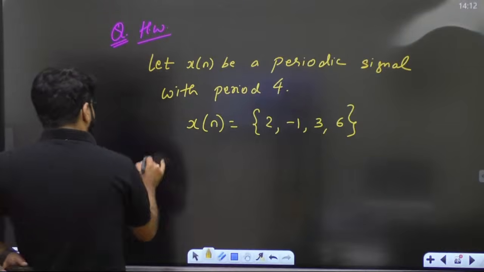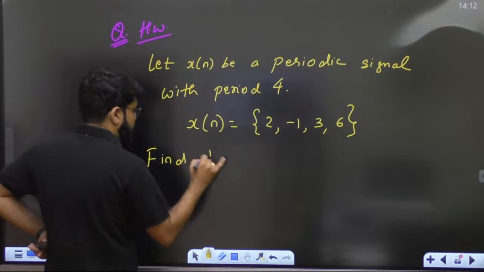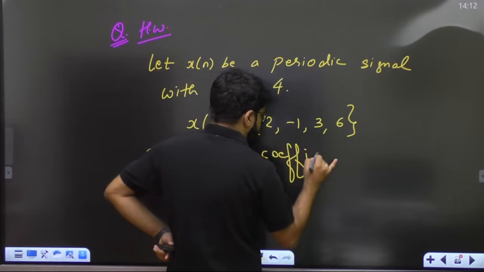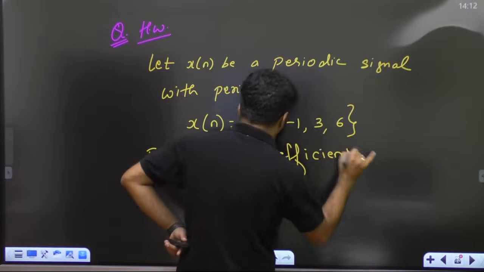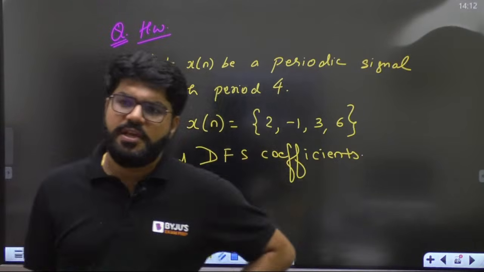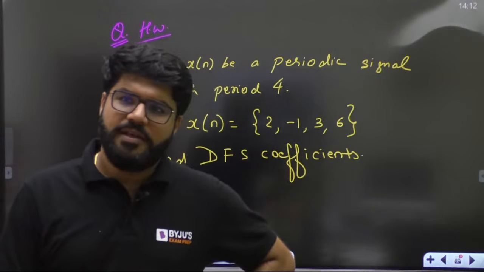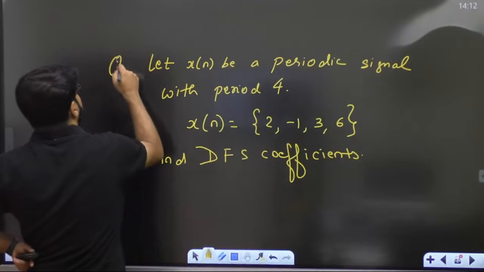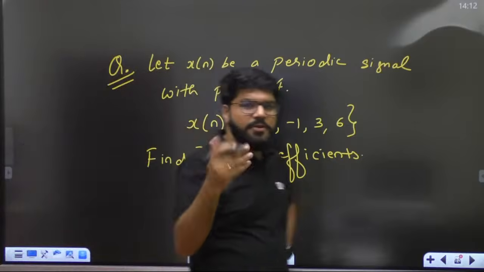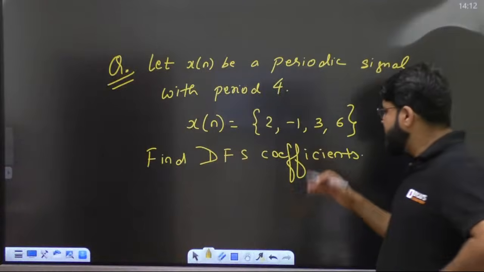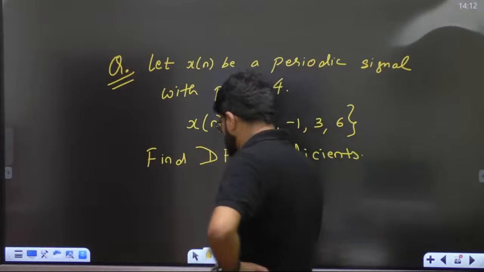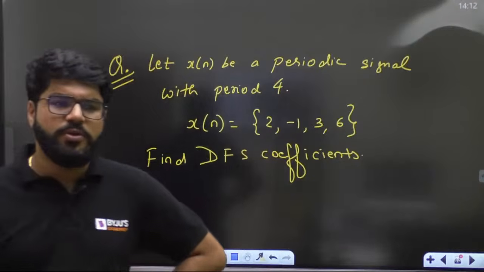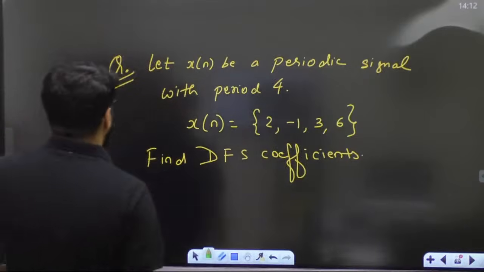The question will be very simple. Find the discrete Fourier series coefficients. Will you take time in solving it? Will it be easy? Yeah, chalo, I think it will be extremely easy. I know many of you will forget the homework otherwise, so let's complete it. Find the discrete Fourier series coefficients. So what is the formula I am going to use, guys? What is the formula I am going to use for finding its discrete Fourier series coefficient? Tell me.